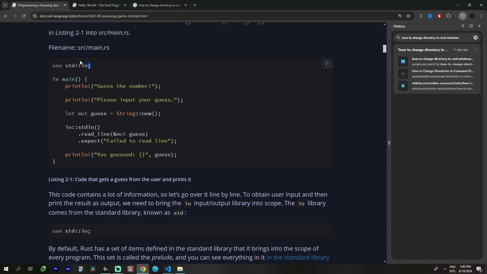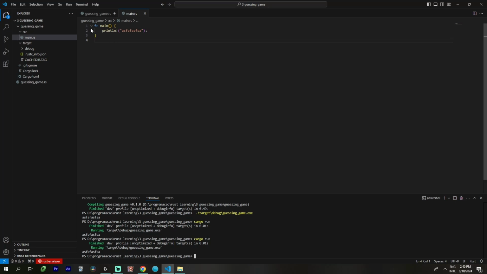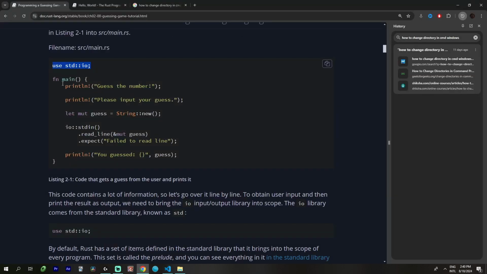Okay. Standard IO. Isn't that the same library from C? stdio, standard input output.